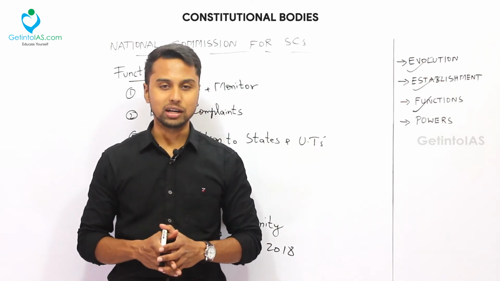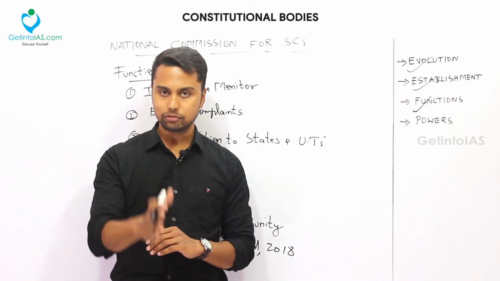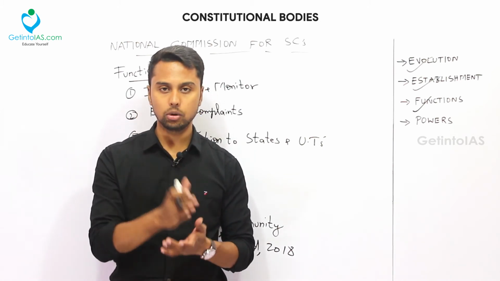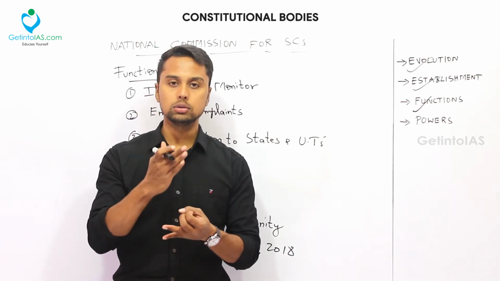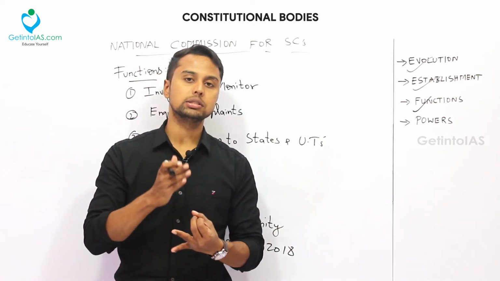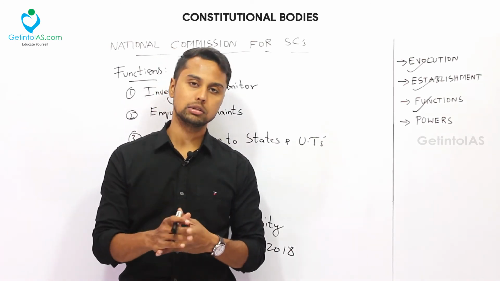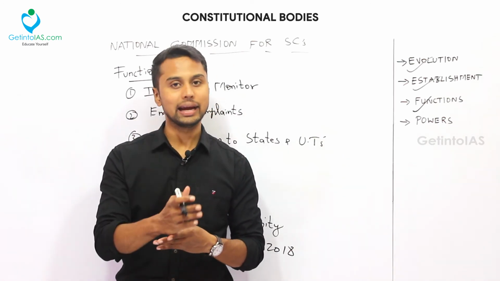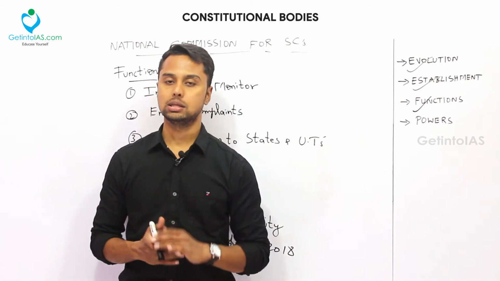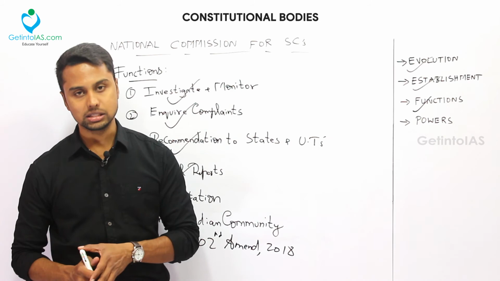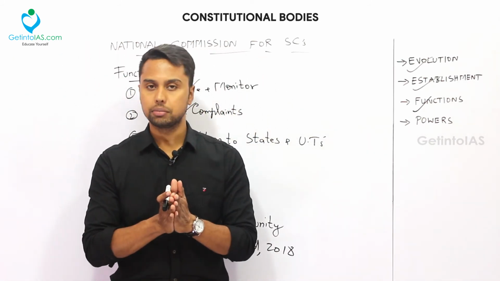So that is about the functions and the powers. The main function is to make sure that all the legal safeguards of this SC and ST community are preserved, and if anybody is violating those safeguards and rights, then this commission has all the power to inquire into that complaint, and while inquiring, it has all the powers of a civil court. It can summon, take actions, ask for production of documents, and re-question judgments. That is about the National Commission for SC and ST. So before closing this chapter, these are the main key points to take away from this lecture.